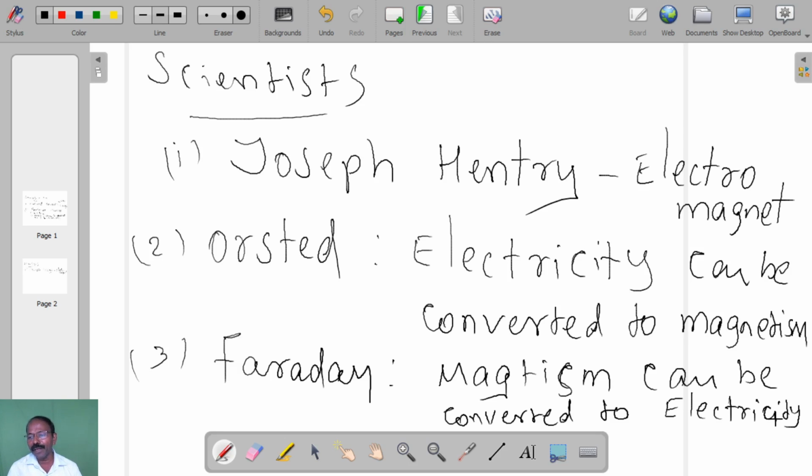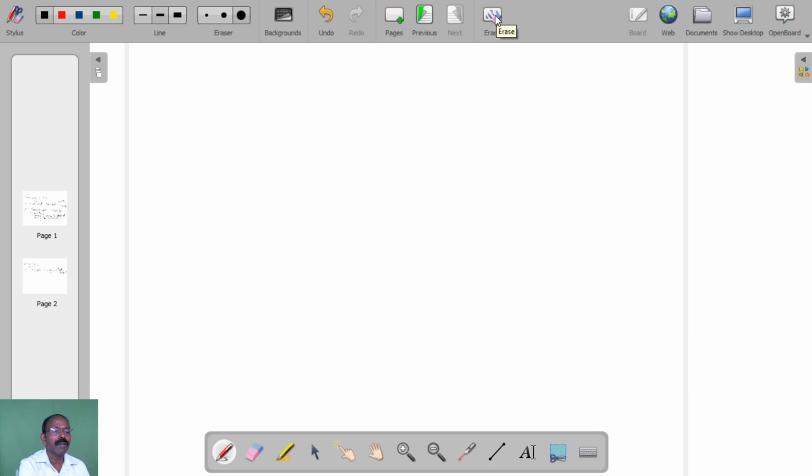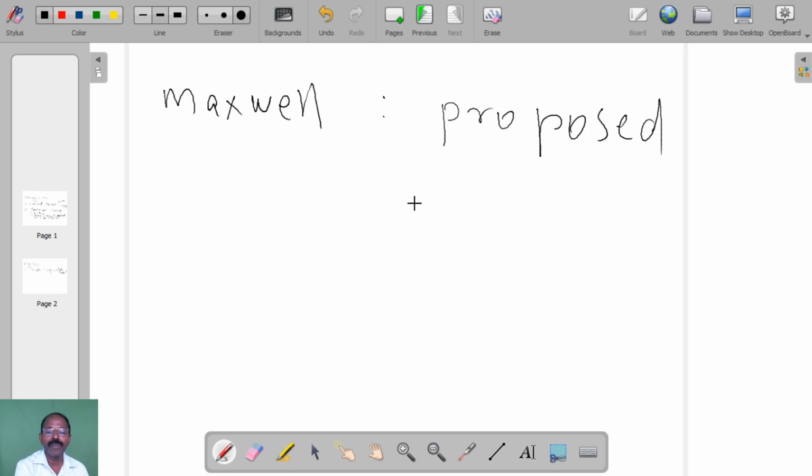So first Joseph Henry invented the electromagnet, and Christian Ørsted discovered electricity can be converted into magnetism, and Michael Faraday discovered magnetism can be converted to electricity, and finally fourth, Maxwell, he proposed electromagnetic theory or electromagnetic equations.